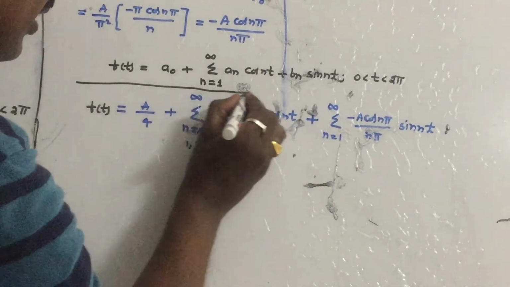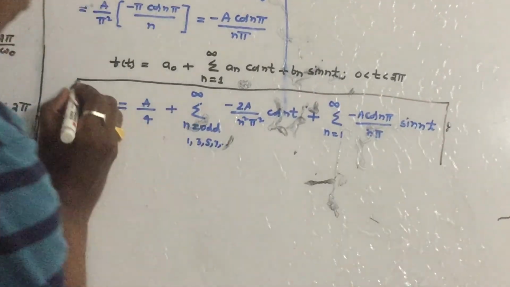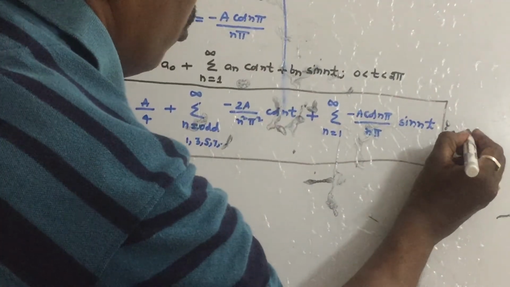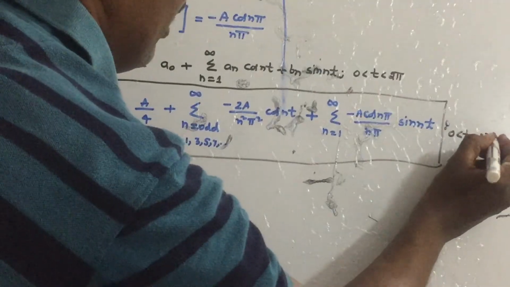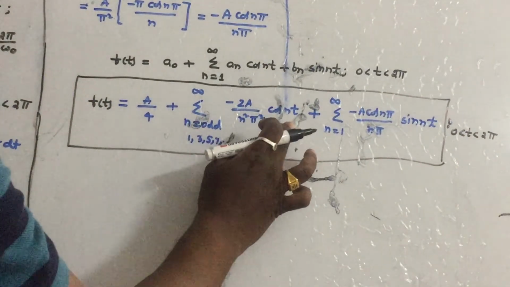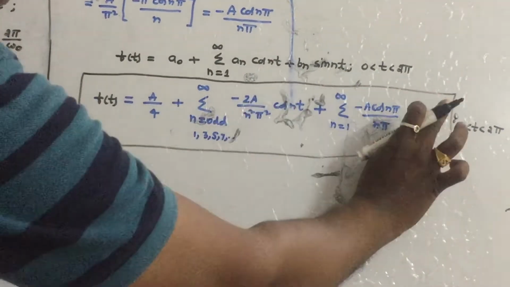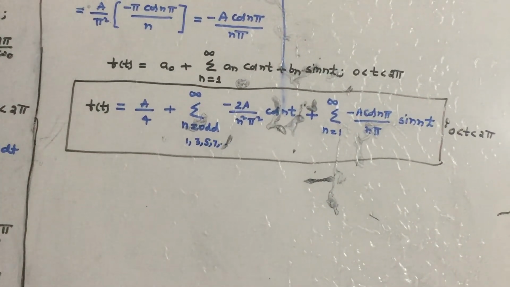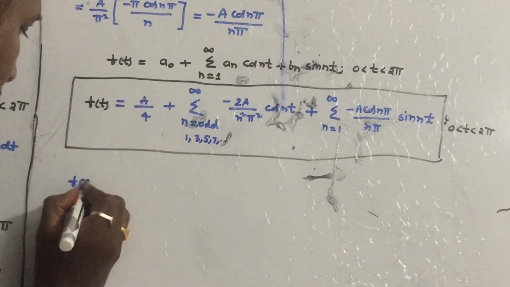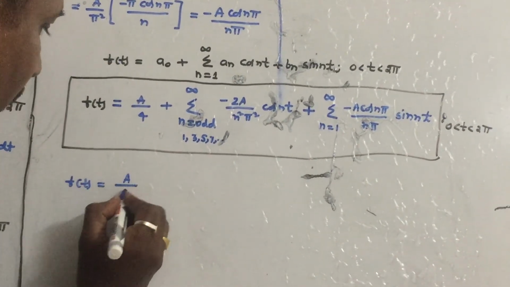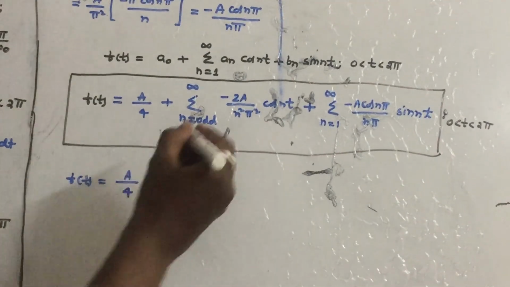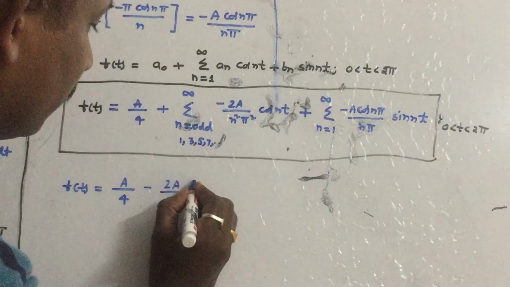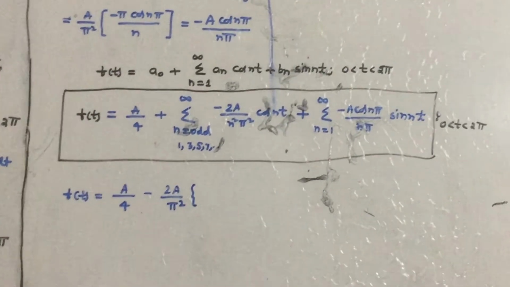F of t. You can further expand this. So this is the interval 0 to 2 pi. We are approximating f of t. If you add all cosines and sine functions, if you make addition of this, one cycle of f of t will exactly come. So let us further expand this. So f of t is equal to a by 4. Let us take it out, minus 2a by pi square outside.